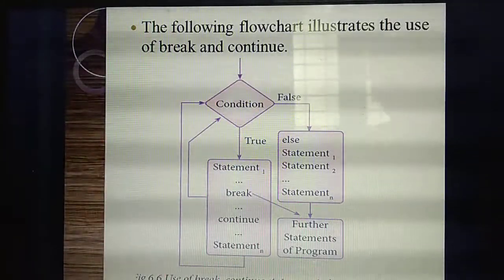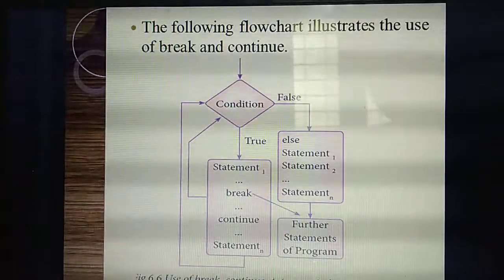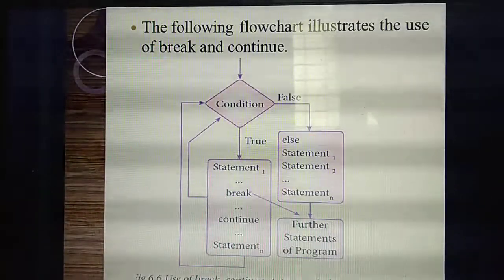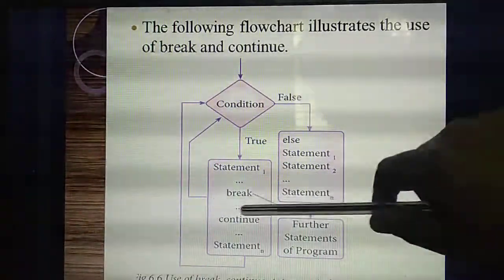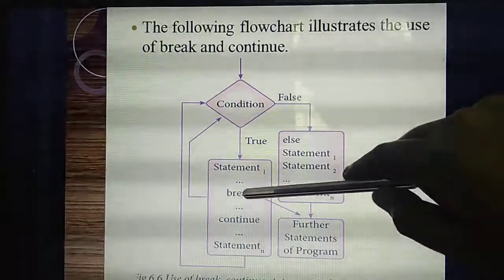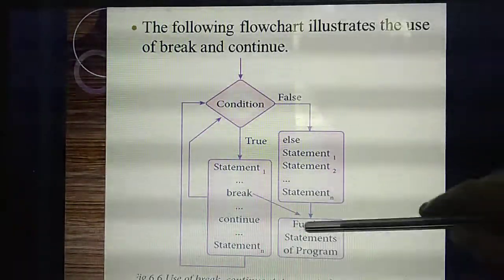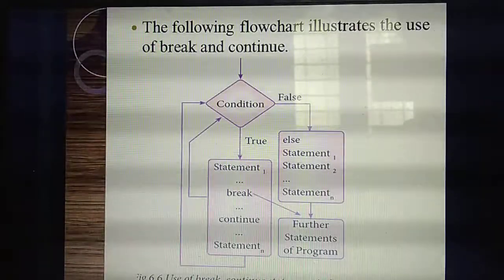What's the use of the break statement I said? If the compiler finds the break statement, immediately the program will terminate and come outside of the loop. So see the arrow mark. The remaining statements inside the loop won't get executed; only the last program is executed.